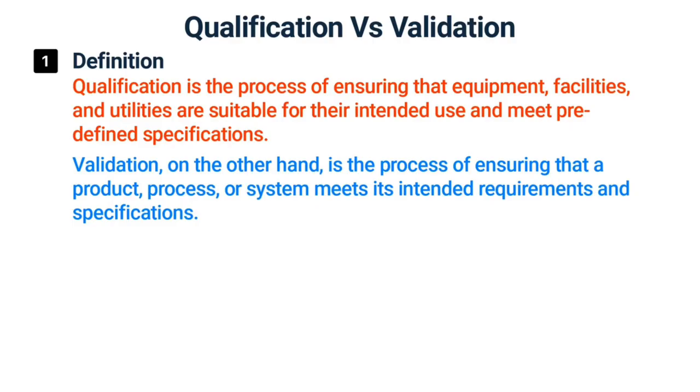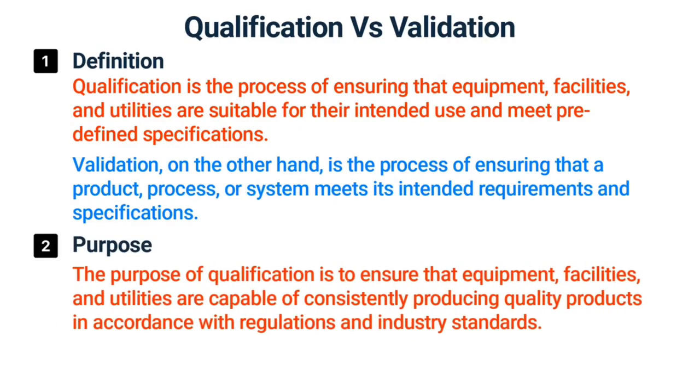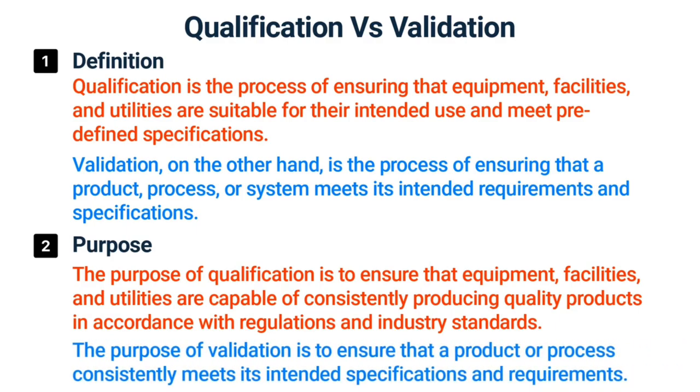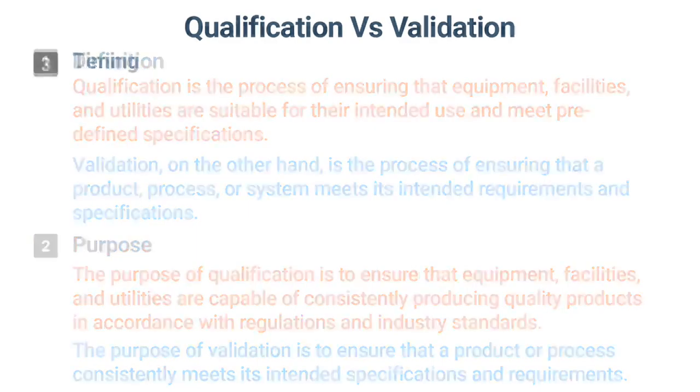The purpose of qualification is to ensure that equipment, facilities, and utilities are capable of consistently producing quality products in accordance with regulations and industry standards. The purpose of validation is to ensure that a product or process consistently meets its intended specifications and requirements.